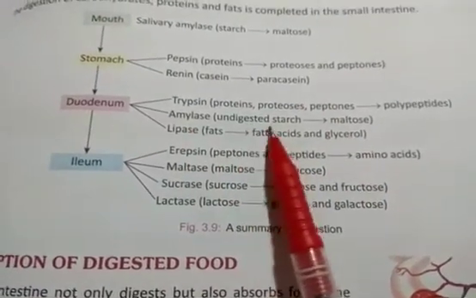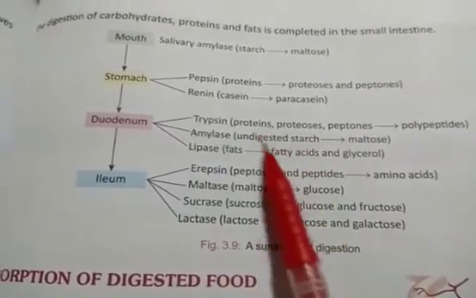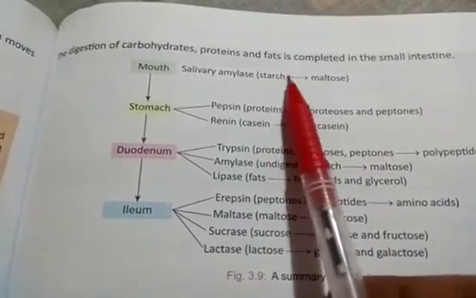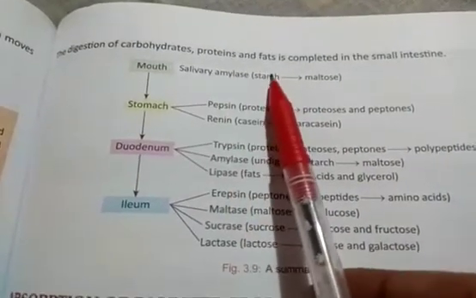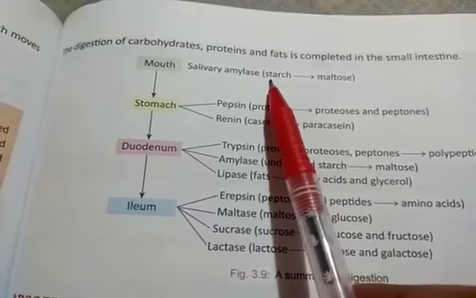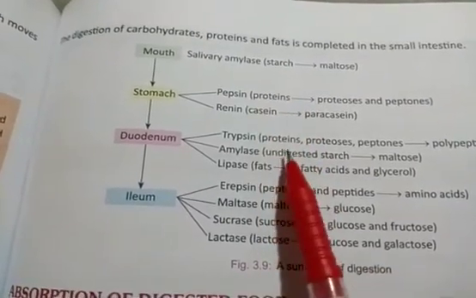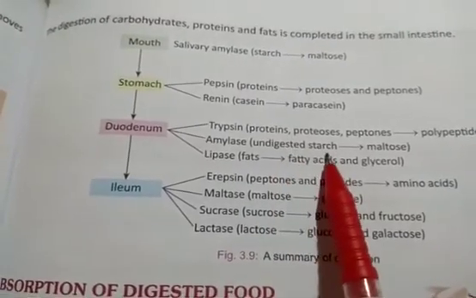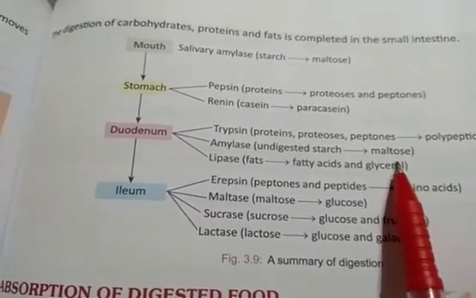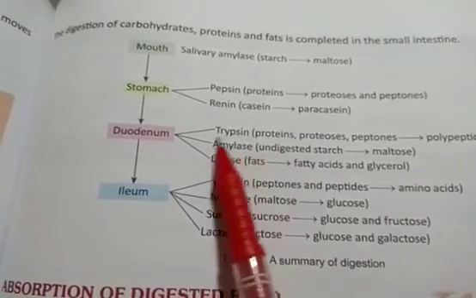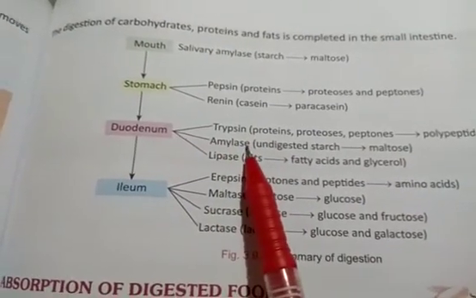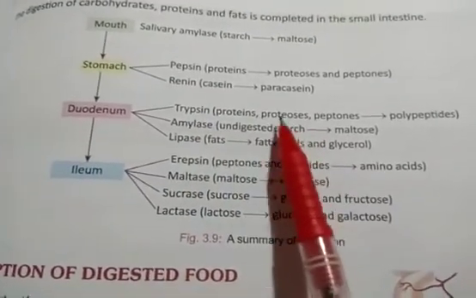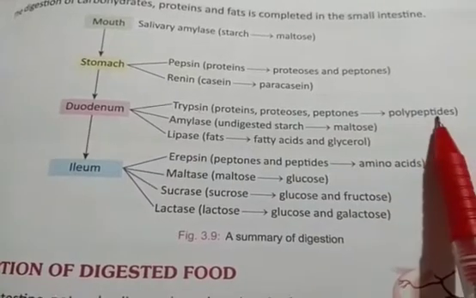Amylase acts on the undigested starch. Why is it written undigested starch? Because in our mouth starch was converted into maltose, but before the amylase can work on all of the starch, we generally swallow the food. So some undigested starch is left, and that will be converted into maltose by amylase, but not the salivary amylase. Then trypsin converts proteoses and peptones into polypeptides.